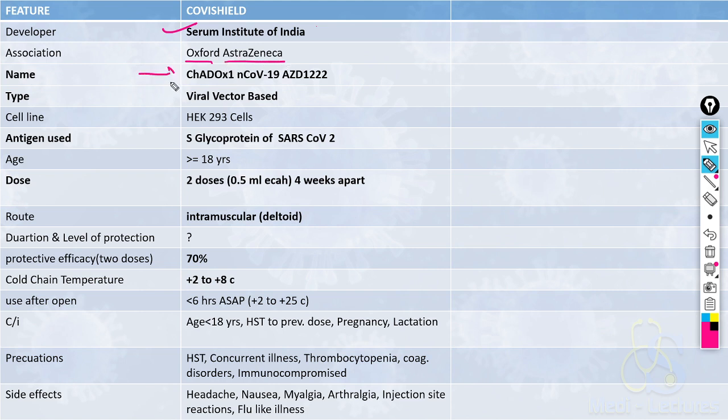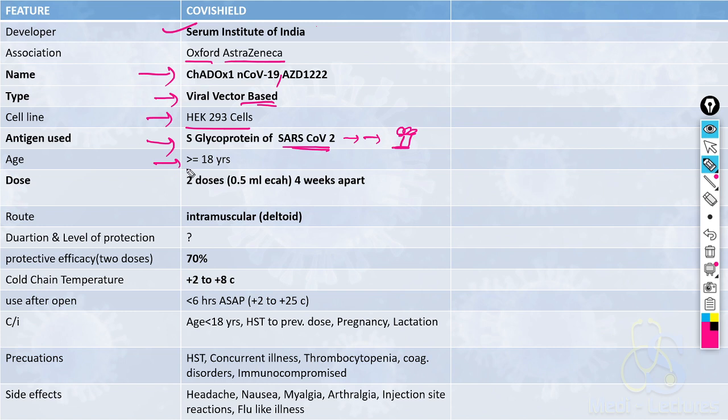The name of the vaccine is ChAdOx1 nCoV-19, and it is also known as AZD1222. It is a viral vector based vaccine. The cell line which is used to make this vaccine is HEK293 cells. The antigen which is used in this vaccine is S-glycoprotein of SARS-CoV-2, which we have discussed the morphology of the virus. So the S-glycoprotein, which is the homotrimer, is used.